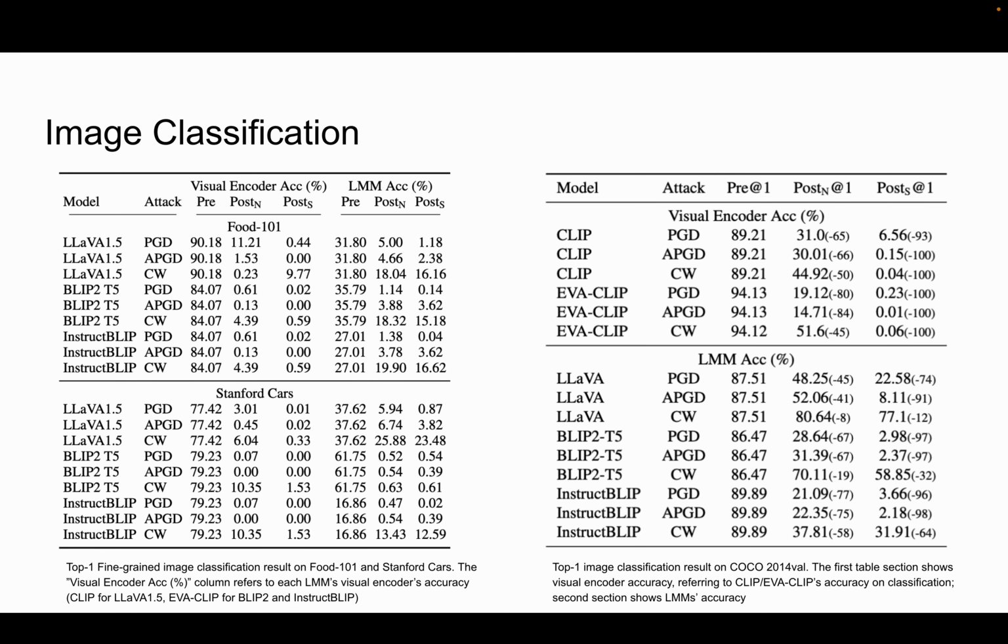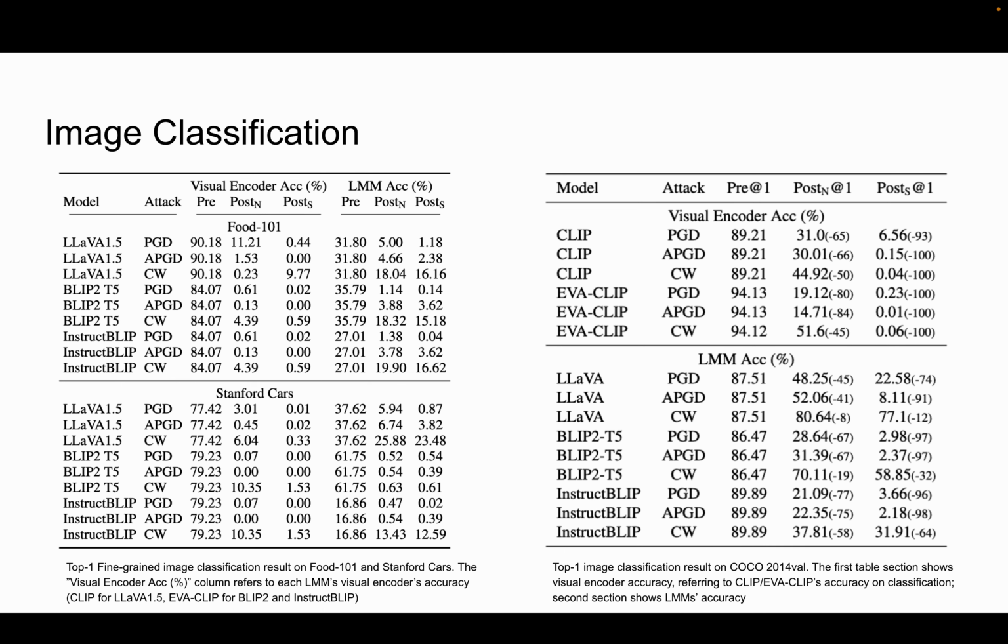So now let's look at experiments. For image classification, we conduct a study on two fine-grained datasets, Food101 and Stanford Cars, and the COCO dataset. We can see that LMM accuracy dropped similar to how much their vision encoder dropped. So at this point, we can say that LMMs don't inherit additional robustness against vision adversarial attack beyond their